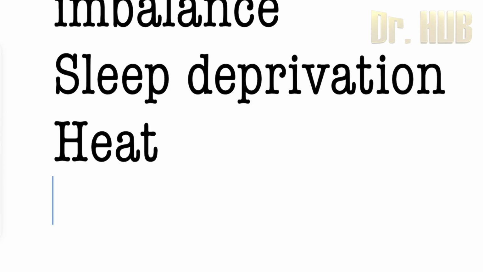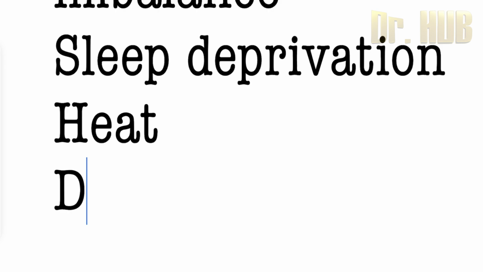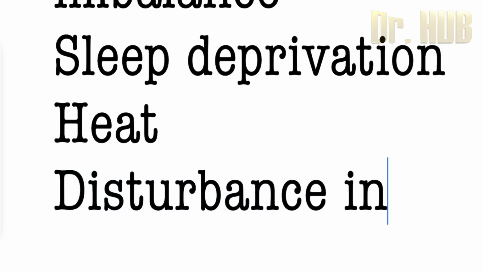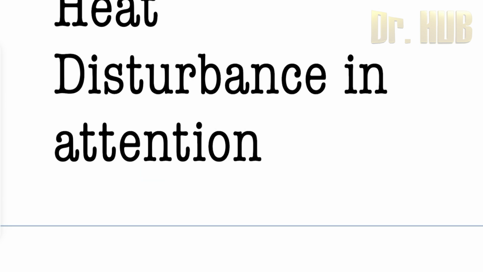Now let's look at the DSM-5 criteria for diagnosing delirium. Under this, the first one, A, is a disturbance in attention, so a disturbance in the attention span. This is a reduced ability to direct, focus, sustain and shift attention.